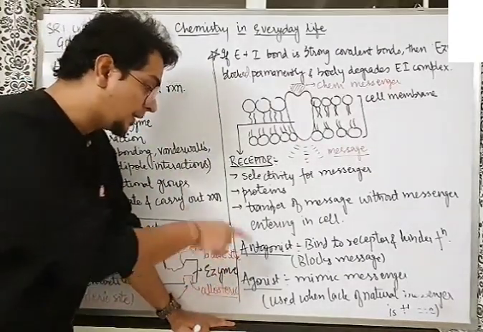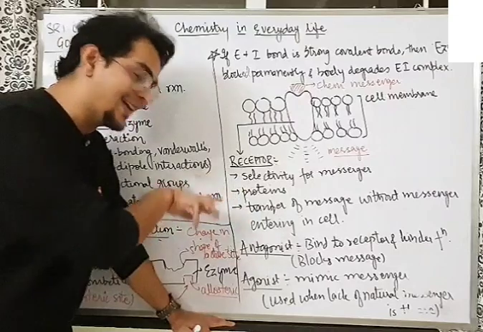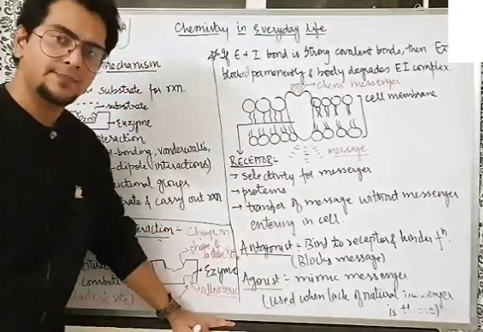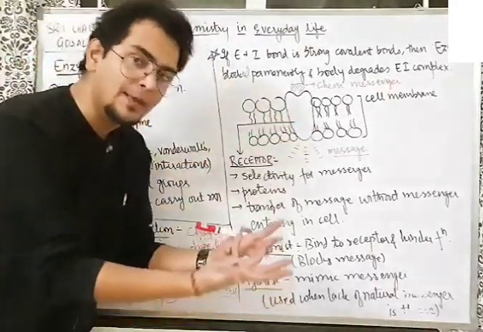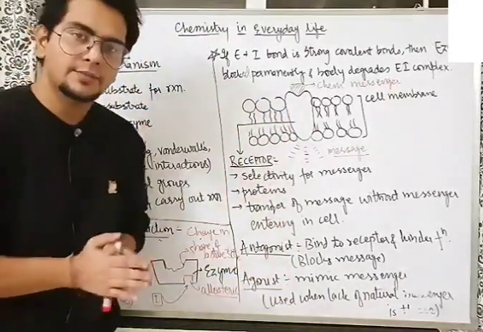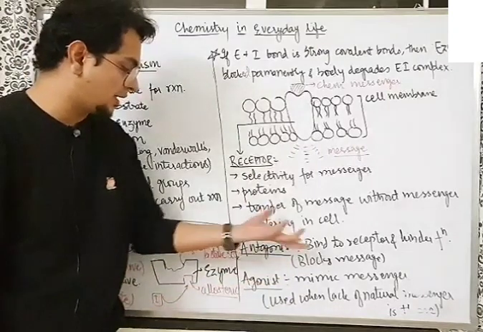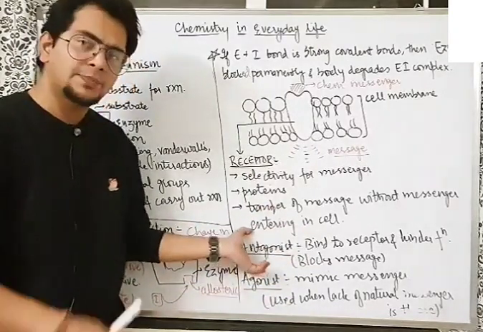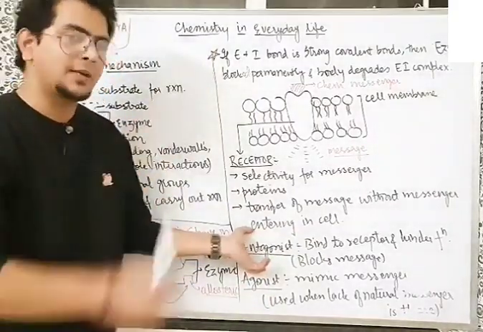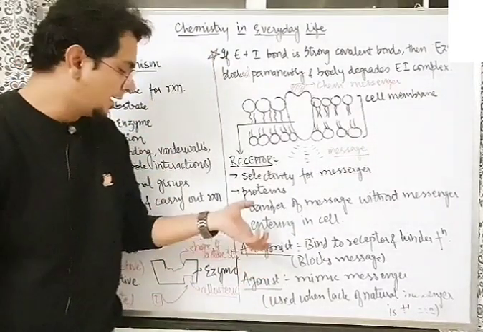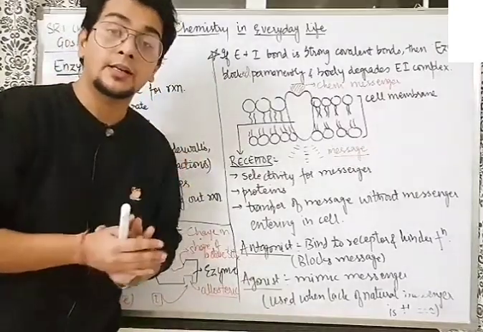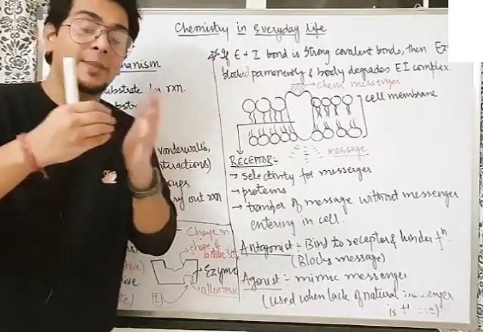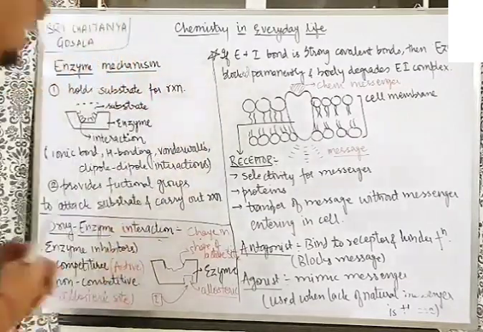So understand, when the drug is acting against the chemical messenger, we call it an antagonist. When it is acting like a chemical messenger, we call it an agonist. So when the biological response generated is like the chemical messenger, agonist. When the biological response generated is the opposite of the chemical messenger, that means no message is sent, it is called an antagonist. Now we are going to enter into different classifications and the medicines that you have to remember. Let's go.